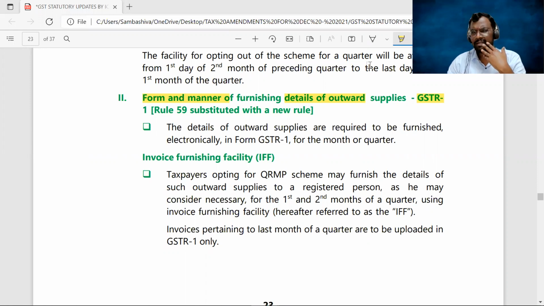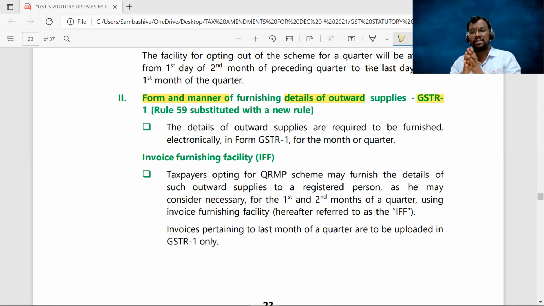Right. Sir, this QRMP scheme is introduced for the ease of doing business. Very good. It is a beneficial option for the supplier, the taxpayer. But sir, what about the recipients? What's wrong with the recipient then? So the recipient who wants to claim the input tax credit on a monthly basis, how can he claim the input tax credit?